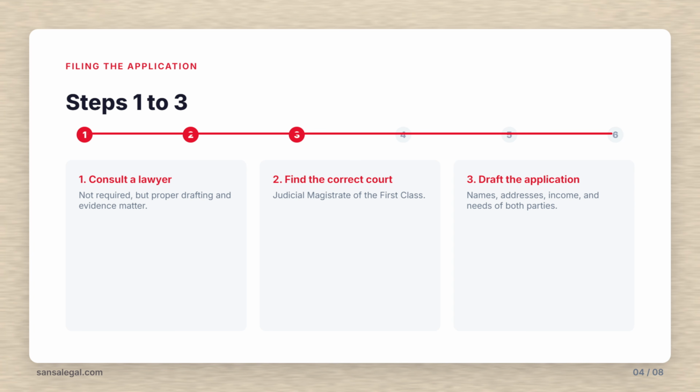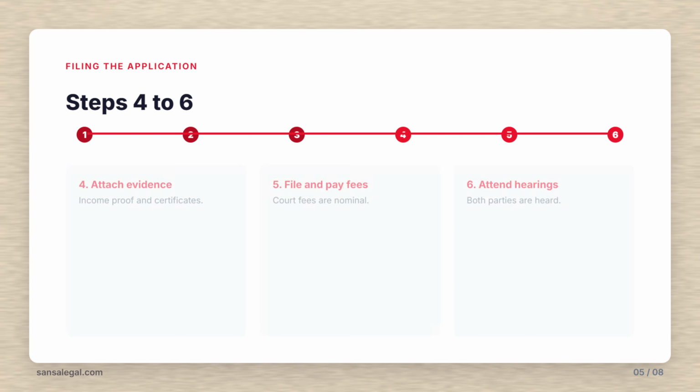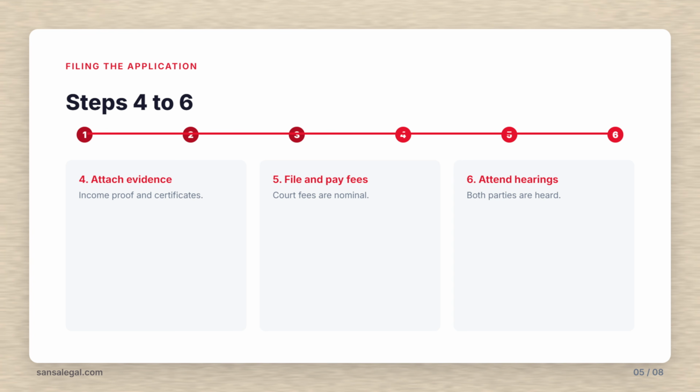Step 3. Draft the application with the full names and addresses of both parties, details of the marriage or the parent-child relationship, the respondent's income and assets to the extent you know them, your financial needs, and any existing children and their needs. Step 4. Attach your evidence. The marriage certificate, photographs from the marriage, proof of the respondent's income, such as salary slips, income tax returns, bank statements, or property records, and the children's birth certificates.